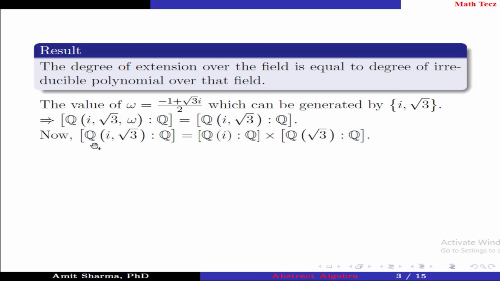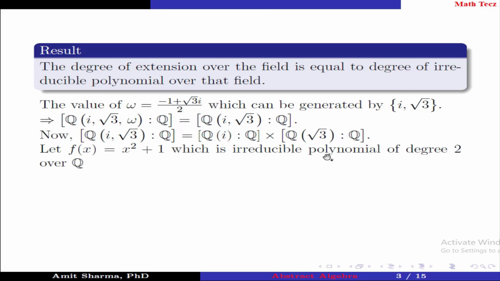Now, the degree of extension of Q(iota, root 3) over Q is equal to the degree of extension of Q(iota) over Q times the degree of extension of Q(root 3) over Q. Let us take f(x) equal to x squared plus 1, which has root iota, which is an irreducible polynomial of degree 2 over Q, implies the degree of extension of Q(iota) over Q is equal to 2.